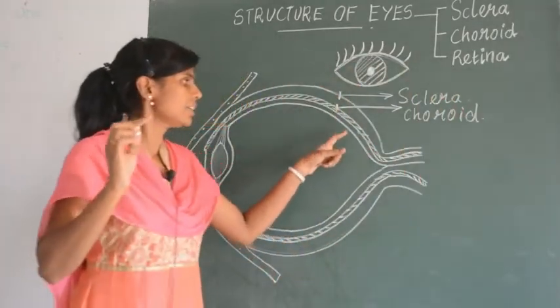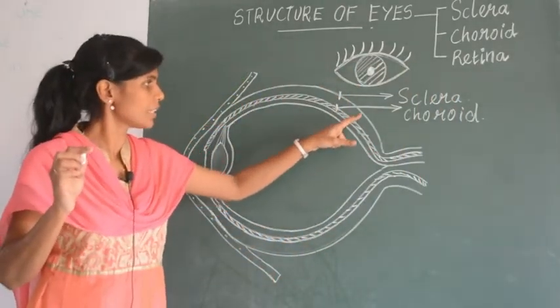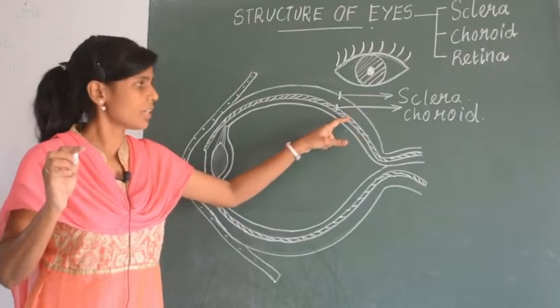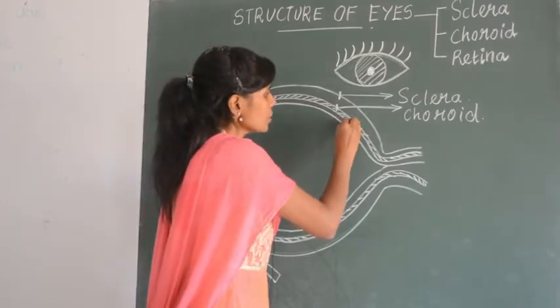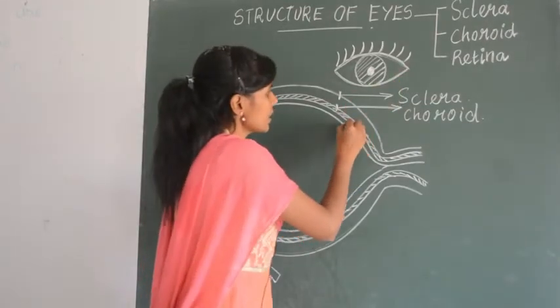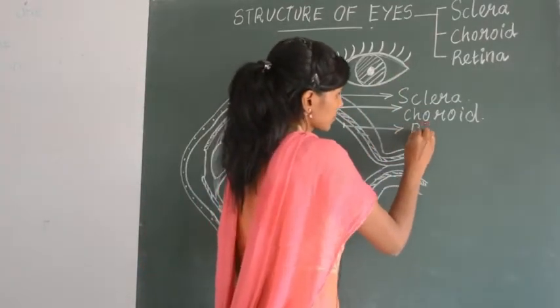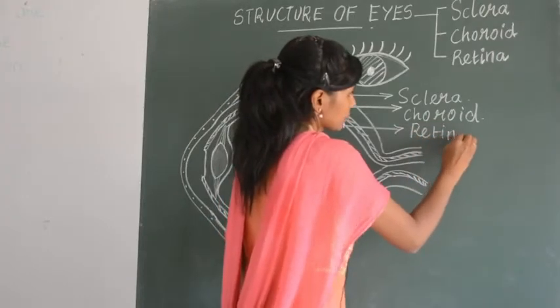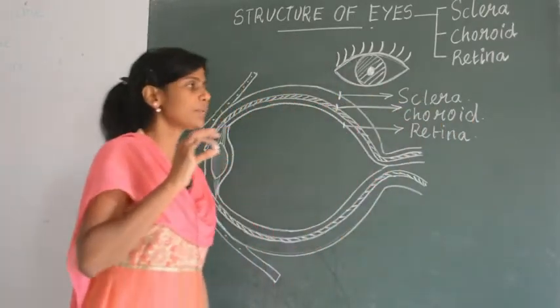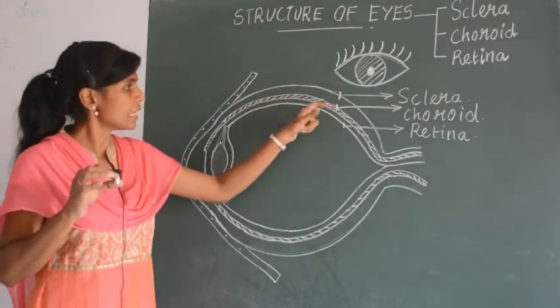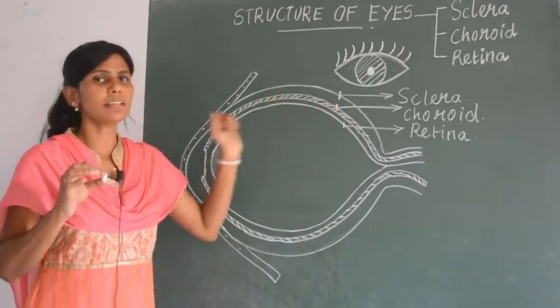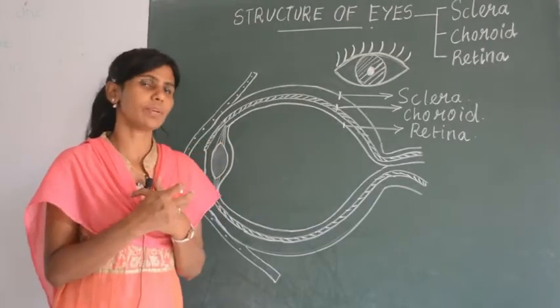And the innermost layer, can you see a third layer? One second shaded region and the third innermost layer. The innermost layer is called the retina. So are you clear with the three layers? Outermost sclera, middle choroid and the innermost retina.